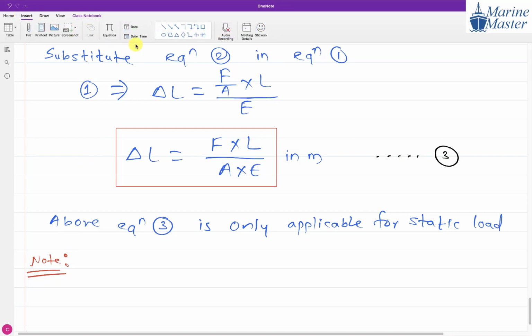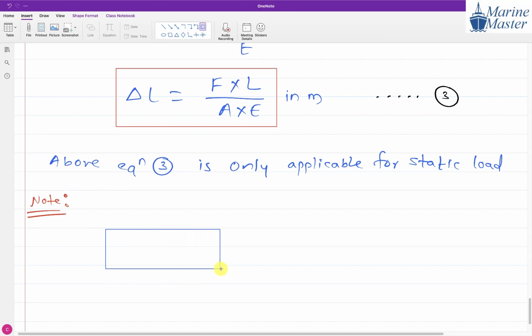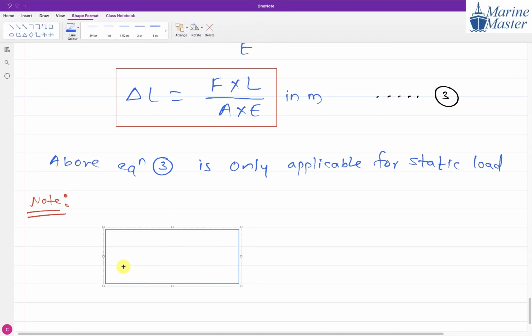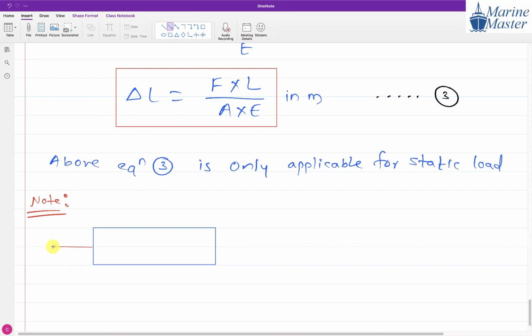Suppose we have one prismatic bar. Prismatic bar means the same cross-sectional area throughout the length. And here we are applying a force outward, in this way and this way.